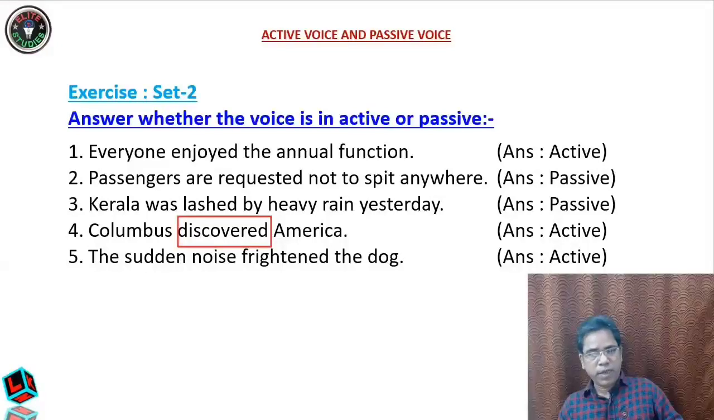Okay, dear students, now next: the sudden noise frightened the dog. The verb is frightened here. Who is doing this work? The subject is the noise, and the noise is doing the frightening work. The dog is not doing the work of frightening. The noise is doing the work of frightening the dog. So the subject, noise, is the doer of the verb frightened. So therefore it is active.